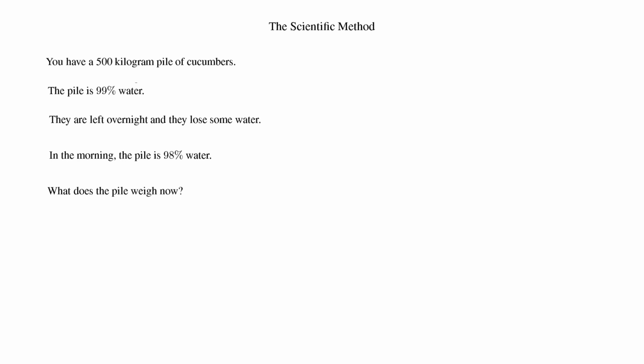Some people might go through some sort of fuzzy reasoning saying, well, 1% of the pile has been lost, and 1% of 500 kilograms is 5 kilograms. So you take that off your 500 and you've got 495 left. Quite a few people will think that that is the correct answer. But let's approach it in a scientific method.